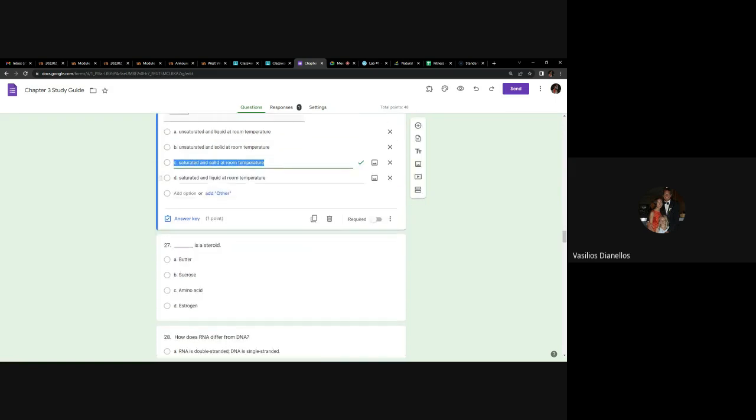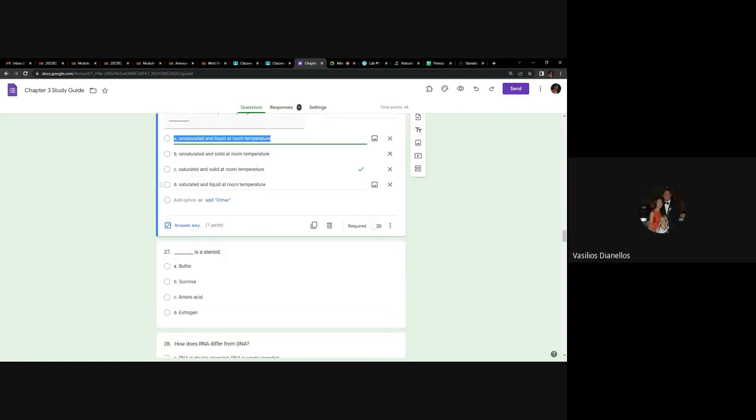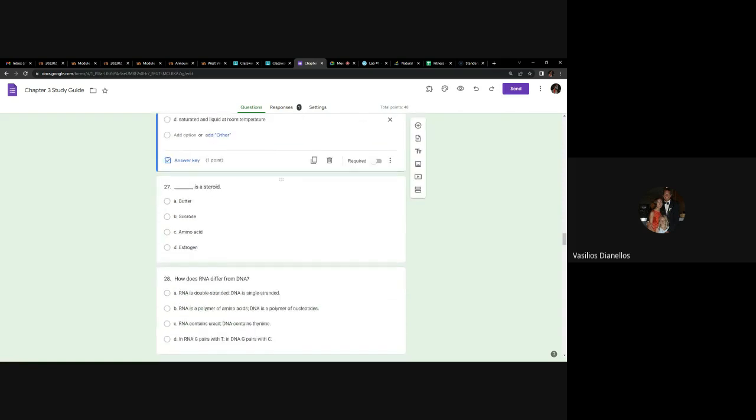Oh, and again, if you were to guess, I don't know, saturated and liquid at room temperature, you might get half credit because at least you got saturated correct. Or if you were to guess unsaturated and solid at room temperature, you might get half credit because at least you got the solid part right. So basically, you get full credit for C, probably, or maybe half credit for B or D, and 0 credit because that one's completely wrong. A is completely wrong.